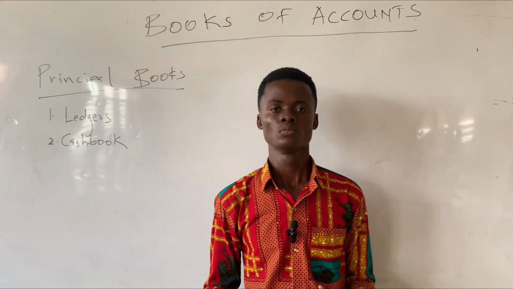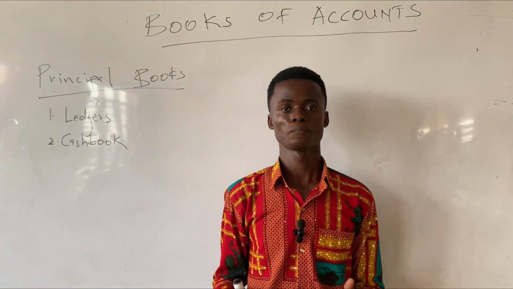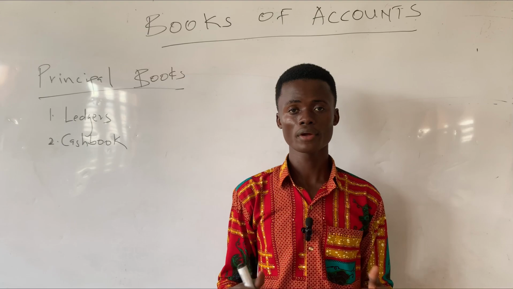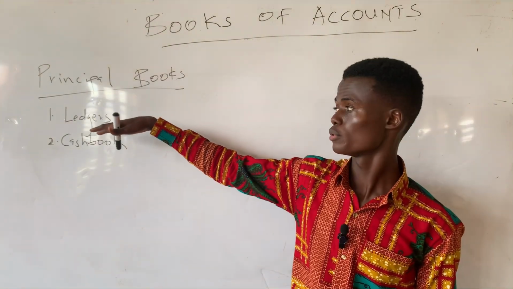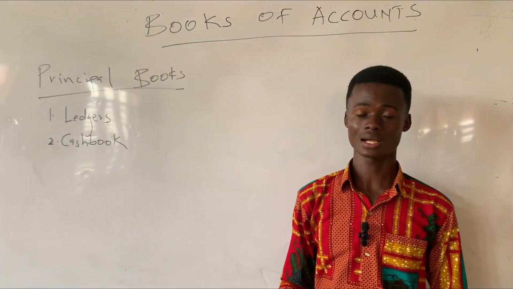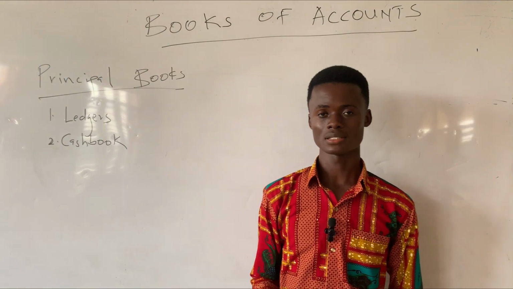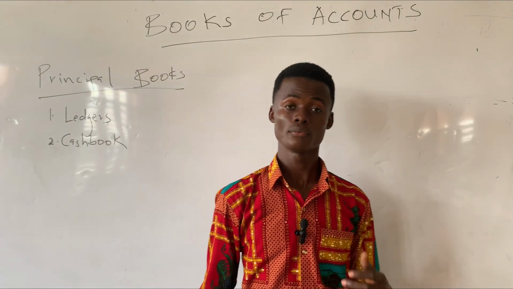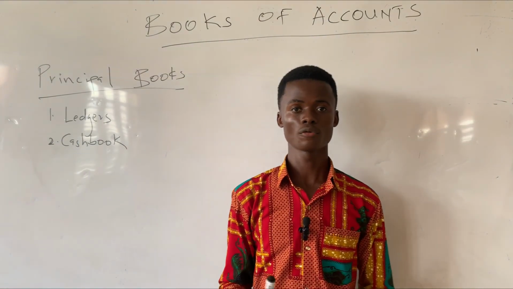So, the ledger is a principal book in accounting that contains accounts or records of a business, because under the principal books, that's where we will find the ledgers. So, ledgers contain accounts, and an account is a page of a ledger.